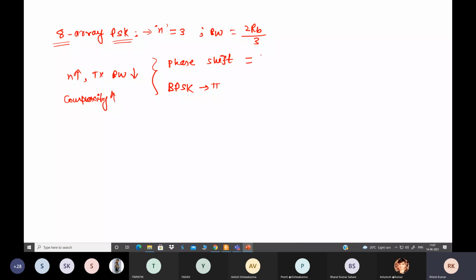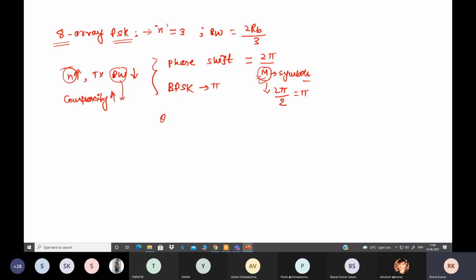So phase shift we can find by 2 pi divided by the number of symbols, not bits. Phase shift will be decided by symbols. Bandwidth will be decided by bits. See carefully, don't put n here. So for BPSK we have pi, you can verify from here. 2 pi divided by 2 symbols we have, so pi.